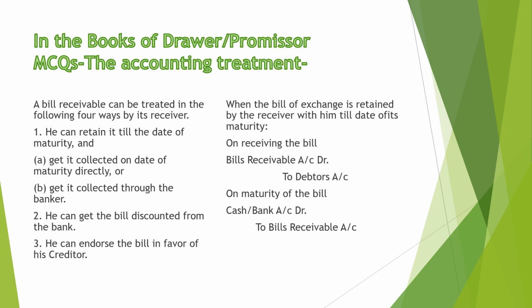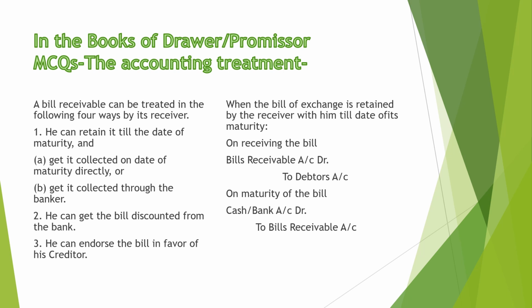You remember, please. So another very important thing, what is the accounting treatment? What journal entries can we make in case of bills of exchange? Very important recording. So here is the treatment, as we have already discussed. The party may retain it till the date of maturity. He can get it collected through bankers, and he may discount it with the bank. He can endorse it in favor of his creditor.